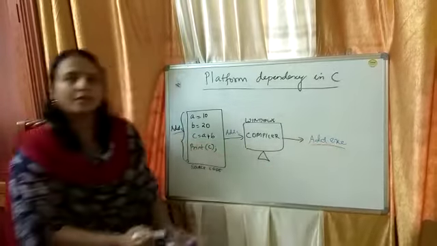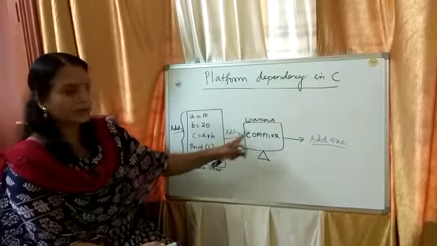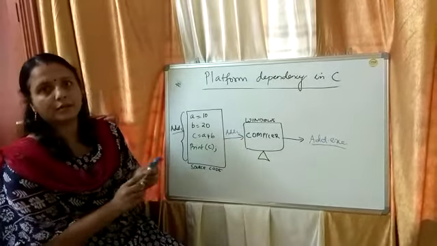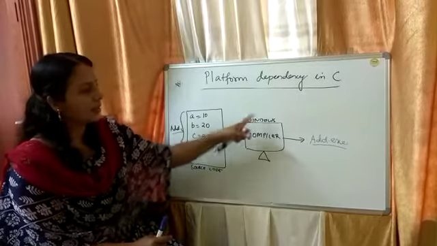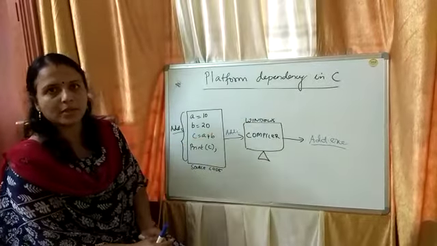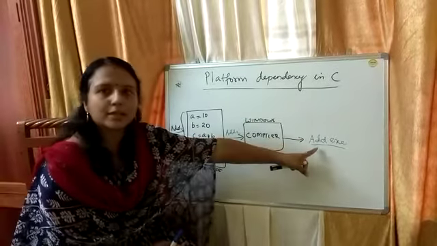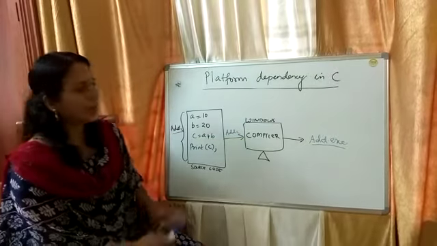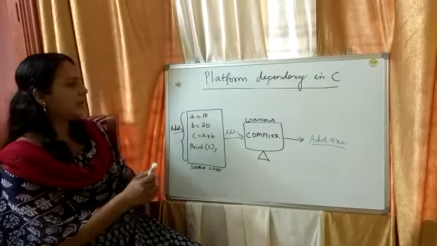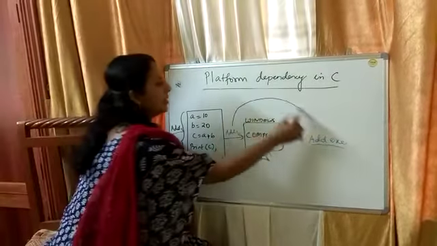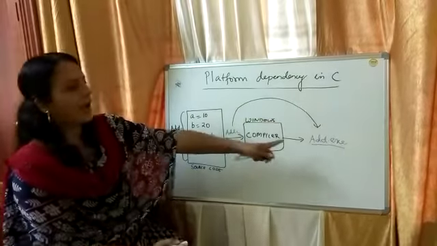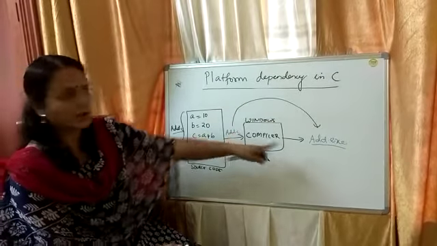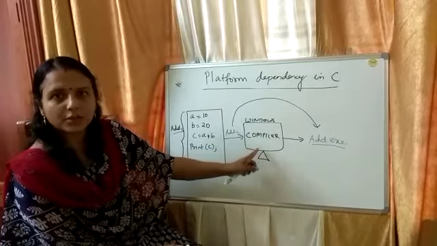The same add.c, when passed to the compiler, gives us the add.exe file. Why? Because it has been passed through the Windows operating system. Because of that we get a file with the executable extension .exe. So in this conversion, add.exe is the output of add.c, the output of the compilation process.